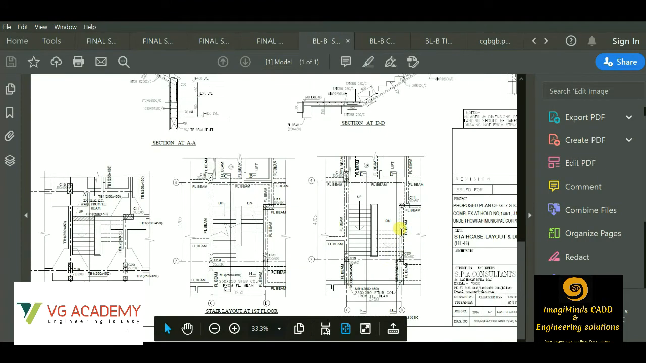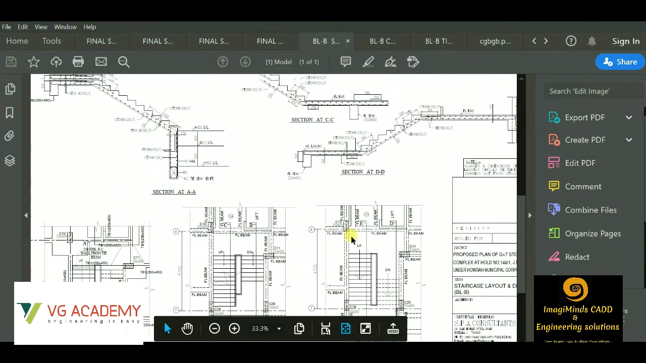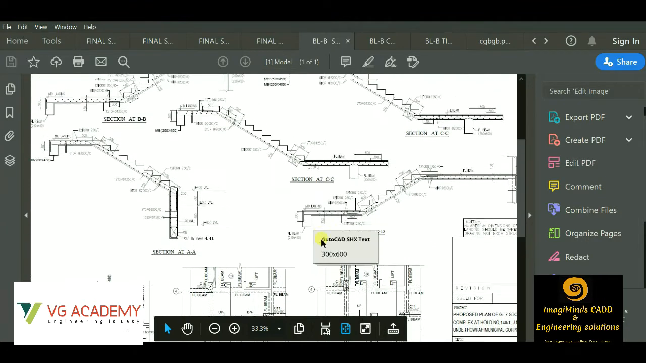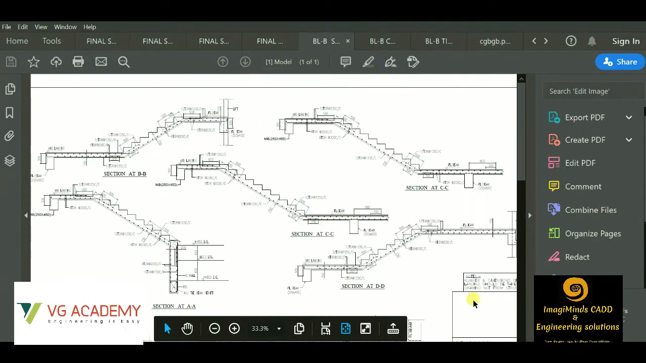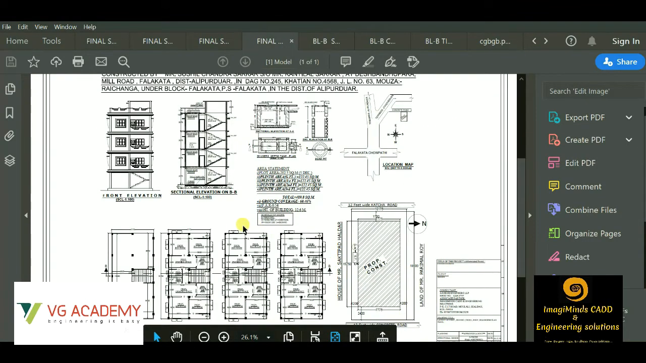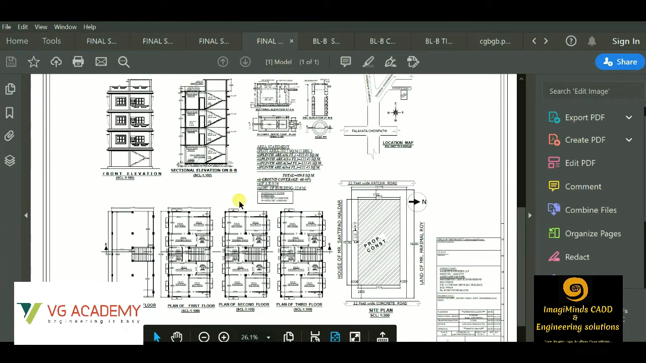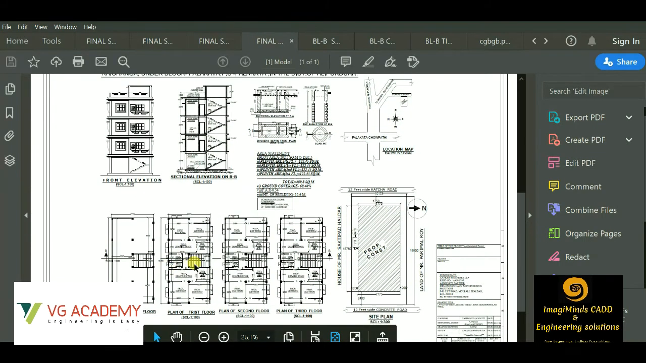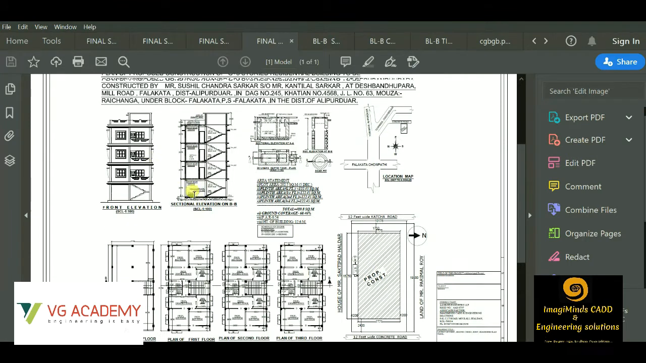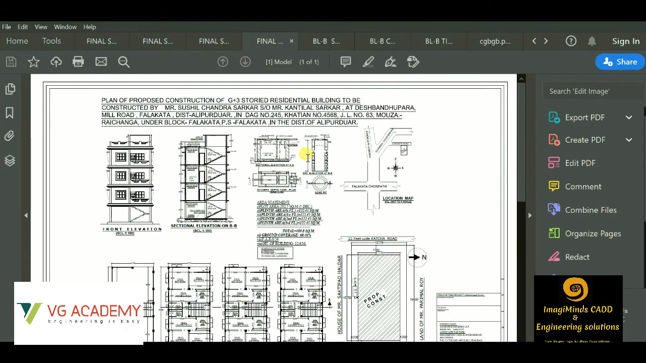Then we have the detailed plan and section of stairs. These are the few examples of the live projects. This is the example of a sanction plan. Like you can see, these are the different floor plans. This is the elevation part. This is the section. This is the detailed section of the septic tank, and this is the site plan.